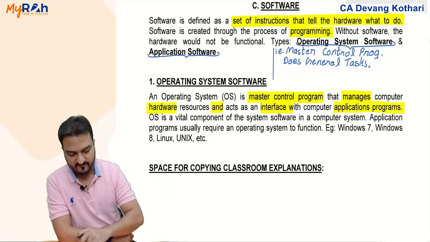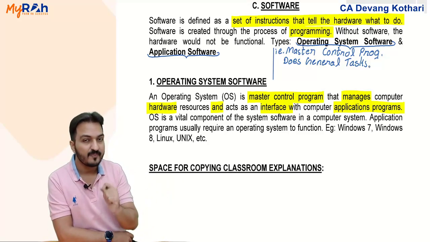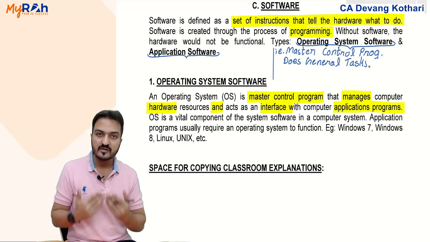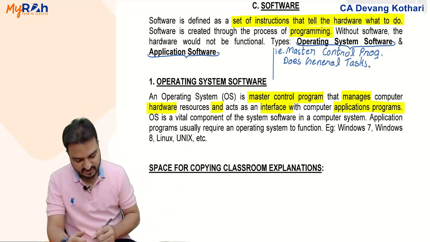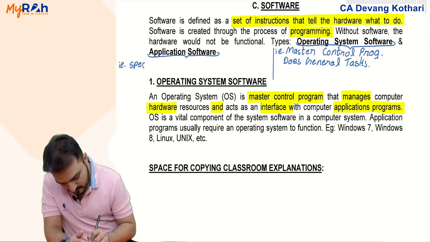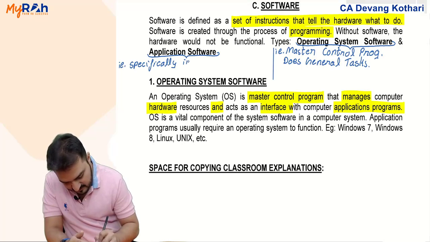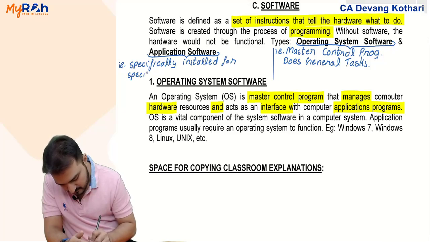While application software is not a general program. It is not a general controlling program. Application software is a specific software installed for some specific function. Yes, application software is the one which is specifically installed for some specific function.